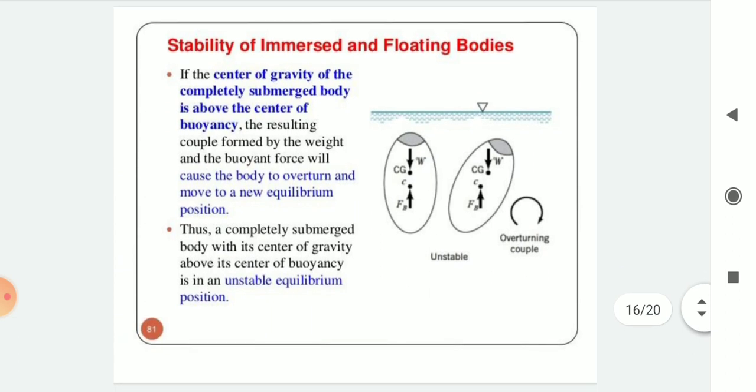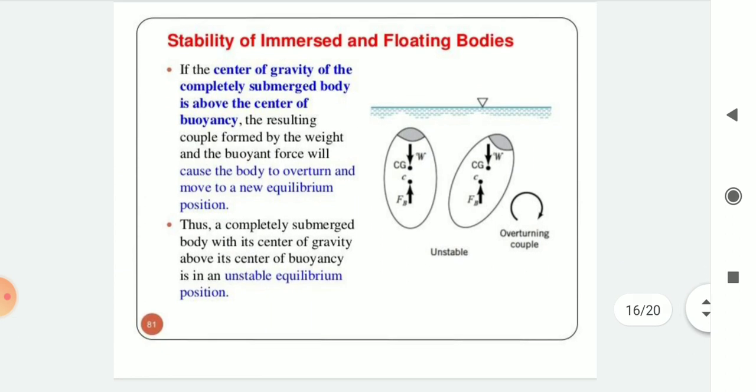For the unstable condition, if the center of gravity of the completely submerged body is above the center of buoyancy, the resulting couple formed by the weight and the buoyant force will cause the body to overturn and move to a new equilibrium position. Thus, a completely submerged body with its center of gravity above its center of buoyancy is in an unstable equilibrium position, as shown in the figure.